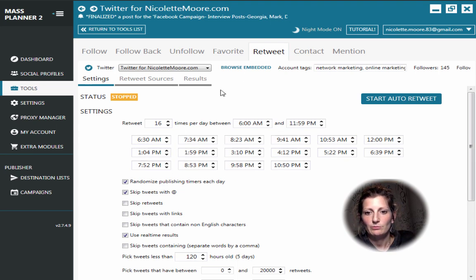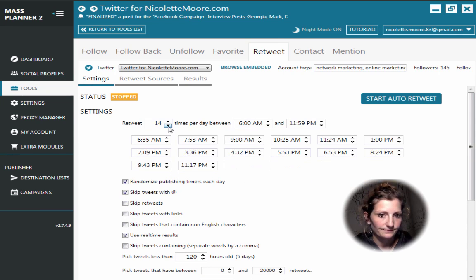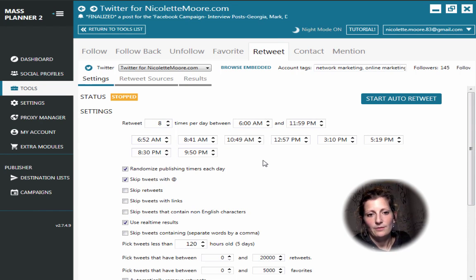Yep. So 1 block per time. So it's pretty cool. And so the more that you do, the more time blocks that they give you in between these parameters that you've set. I'm just going to keep mine at 8. And this shows Twitter that I'm actually engaging and I'm actually doing things on the site.